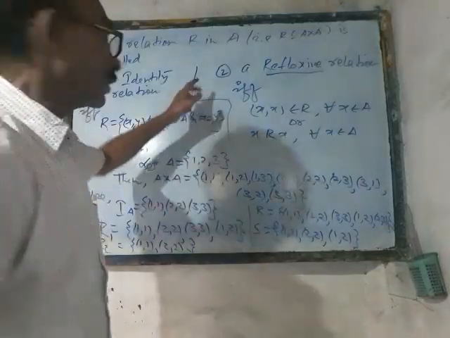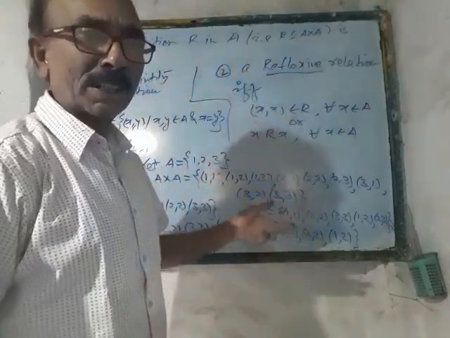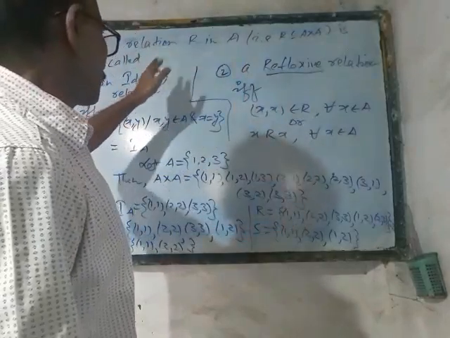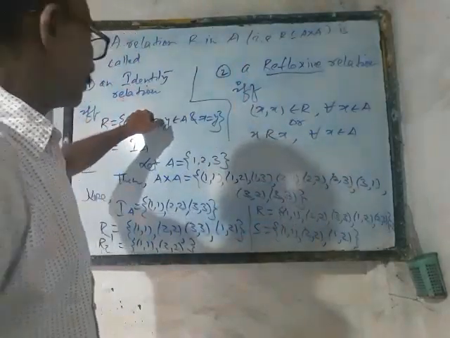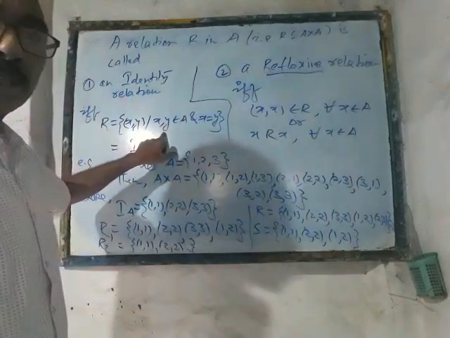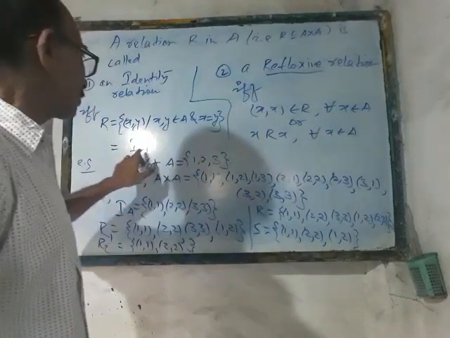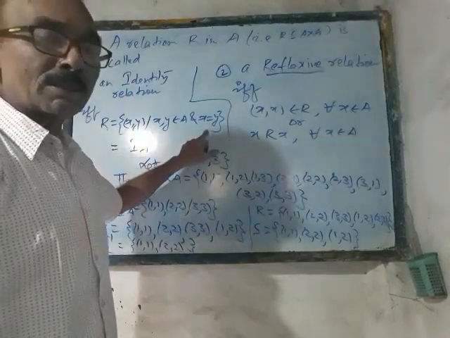So guys, here a relation R in A, that is R is a subset of A cross A, is called an identity relation. And what is the condition for that? R contains (x, y), where x and y belong to A and x is equal to y. So this is the condition you have to follow.